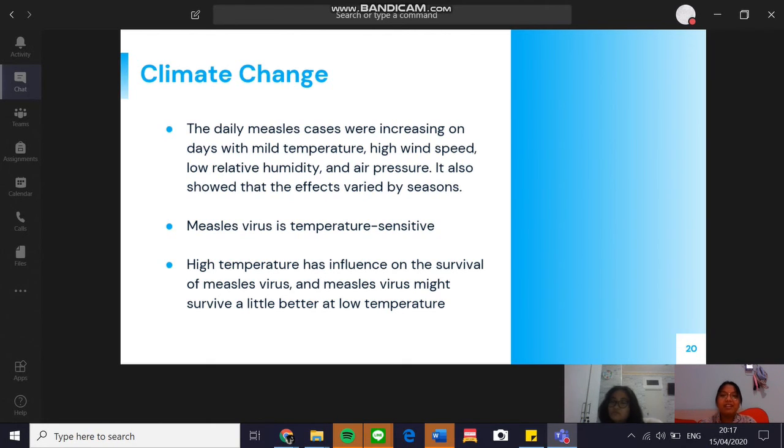The virulence and survival of the measles virus in air are mainly influenced by temperature and relative humidity. Measles virus is temperature sensitive. High temperature has an influence on the survival of measles virus, and measles virus might survive a little better at low temperature, while the activity of the virus might decrease. The study also shows that measles virus survival is remarkably dependent on relative humidity, and the virus survives well at low relative humidity. Therefore, with an increase in relative humidity, the incidence of measles decreases.